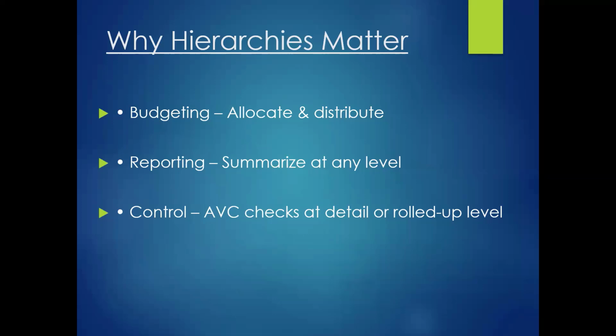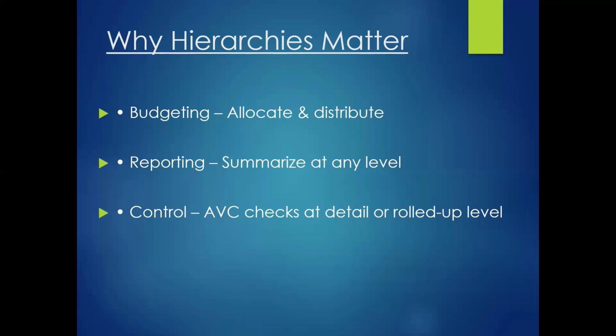Under budgeting, we can allocate and distribute. As I just shared with you, at a hierarchy level, let's say we have a hierarchy of a fund. Under the fund, we have, let's say, operating, then we have the reserve fund, and the capital fund. At the operating fund, we can know how much is the plan, how much is the actual, and what is the variance. If we do not maintain this hierarchy, then we will not be able to know this information at a higher level.